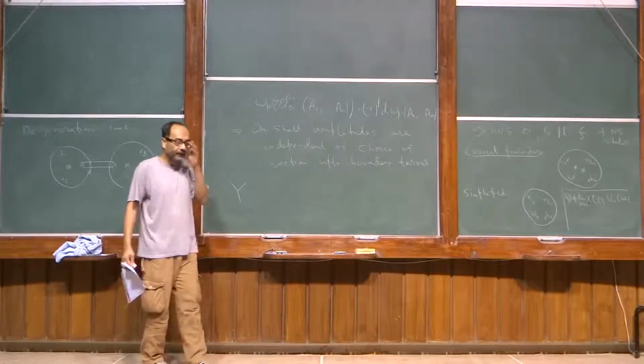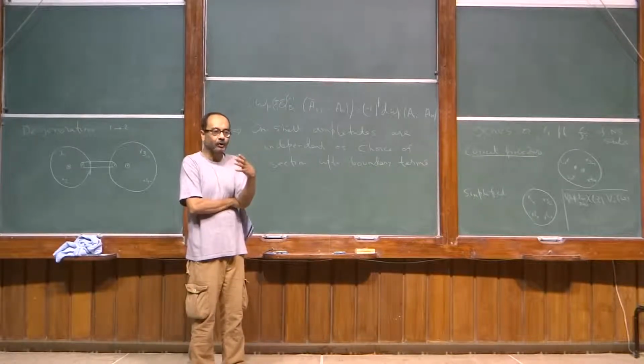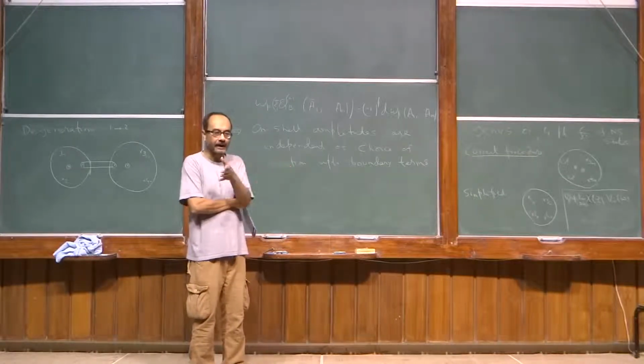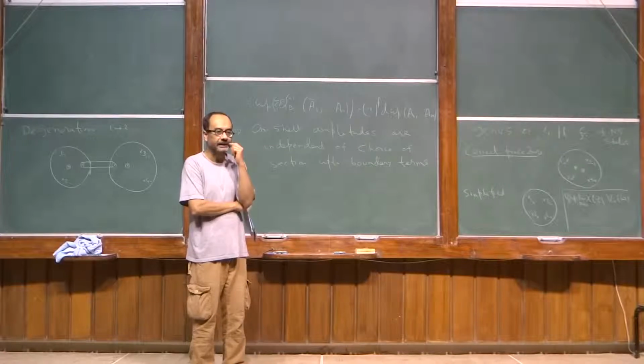See, in string field theory, you have to make a choice of how you define your off-shell states, right? I already told you shouldn't have off-shell states for every picture number because that will be like counting too many. You have to make a choice, right? And a natural choice, which is consistent with gauge invariance and everything else, is minus 1 picture. So you fix that once and for all. So all propagation is in minus 1 picture for the NS sector, and for the Ramond sector it is minus half picture, which propagates because that's what we have chosen to be the string field.